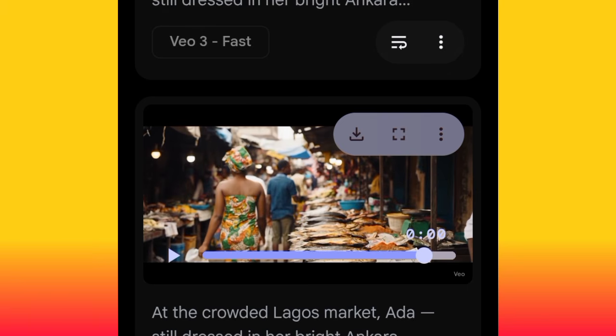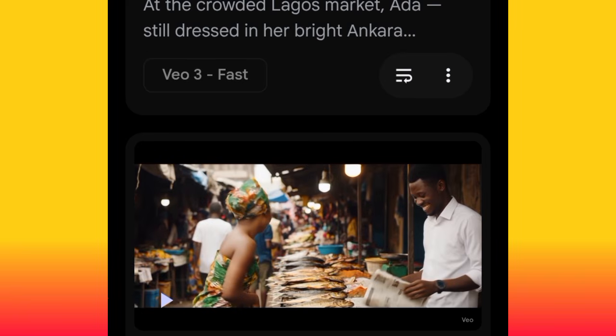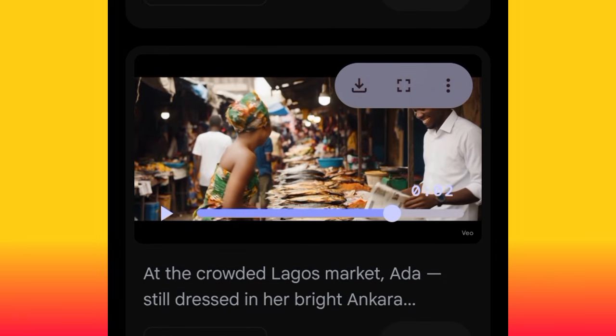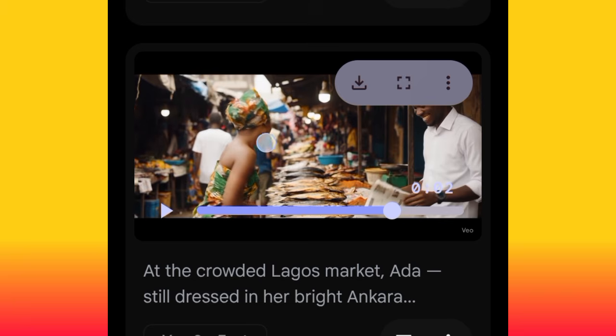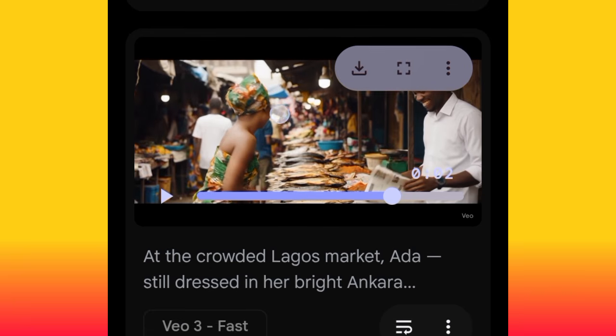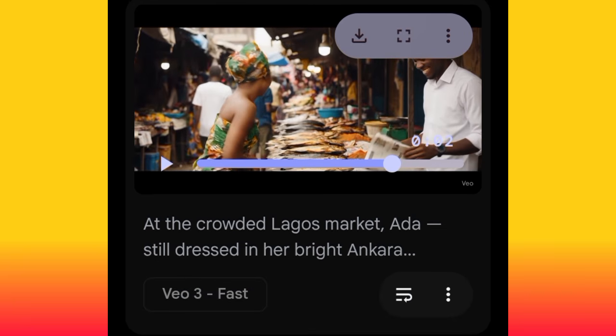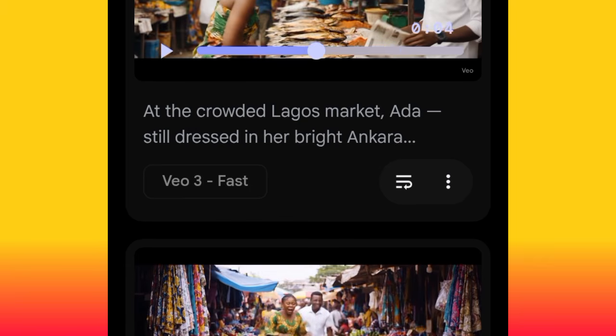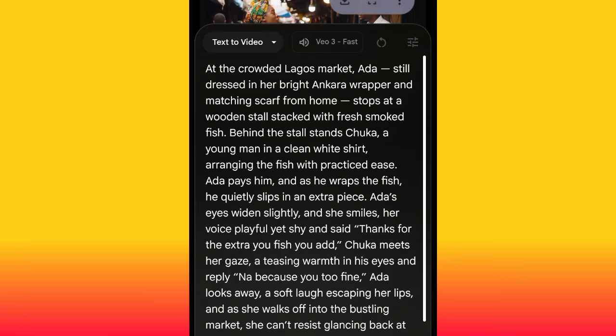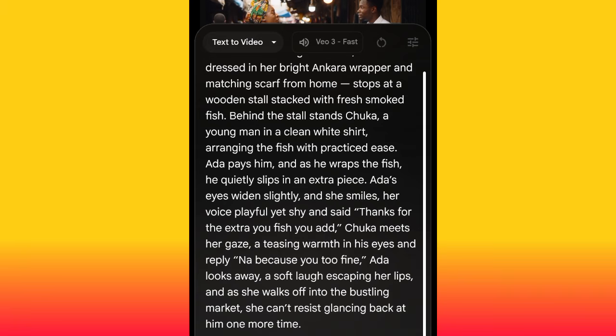Okay guys, so this is the second scene for our video. Although I don't actually like this second scene that much, so I'm going to be editing it later. Let me show you how to edit it. Just come here, click here, and look at the prompt. Go ahead and play around with the prompt. Anything that you don't want you remove, and anything that you want you add. It's not as perfect as I want. It's not professional, so I'll be working on it.